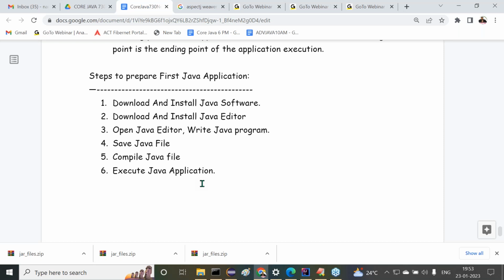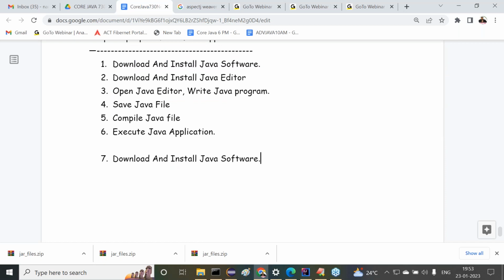Are all of you getting clarity now? Right, sir. Now we have to understand that very first one. What is this first step here? Understand this clearly. Download and install Java software.